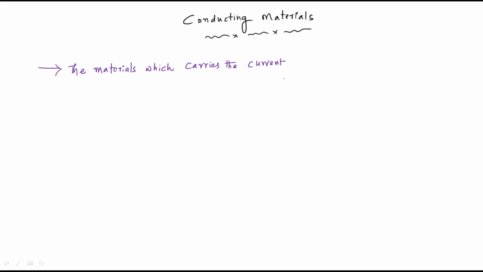So the definition is nothing but the materials which carry the current to the electrical machine is called conducting materials. The materials which carry the current to the electrical machine are called as conducting materials.